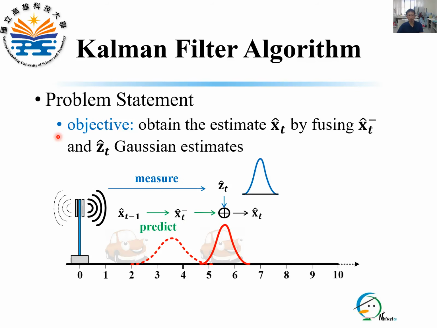Based on these two assumptions, the objective of the Kalman filter is to obtain the estimate s_t hat by fusing s_t minus hat and z_t hat via Gaussian multiplication. s_t minus hat is a Gaussian evolved from s_{t-1} hat. z_t hat is the measurement from the measure process and modeled as a Gaussian.